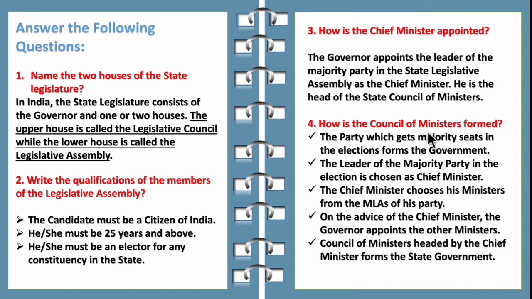Fourth question, how is the council of ministers formed? So children, first point is the party which gets majority seats in the election, they form the government. The leader of the majority party in the election is chosen as the chief minister. Then the chief minister chooses his ministers from the MLAs of his party. On the advice of the chief minister, the governor appoints the other ministers. So council of ministers headed by the chief minister forms the state government. So these are all the procedure for the formation of council of ministers.